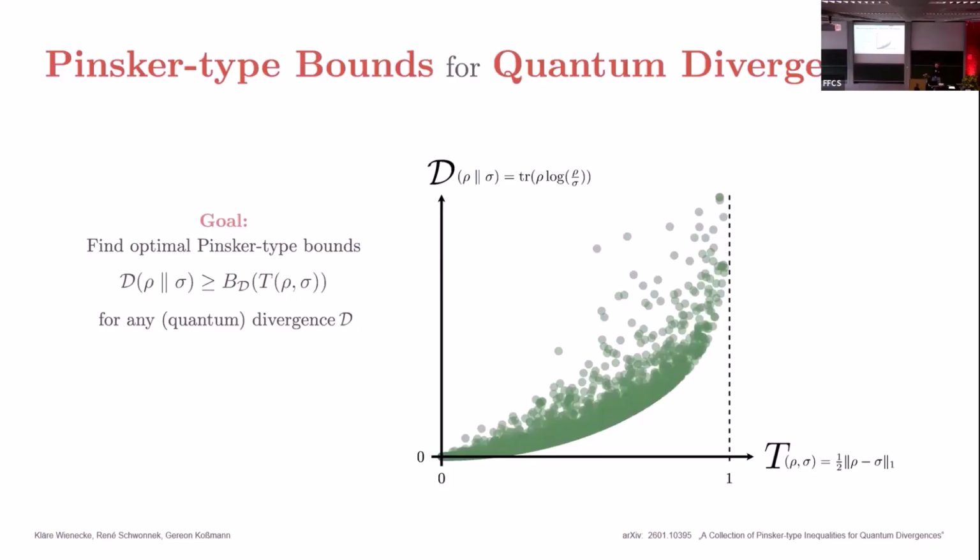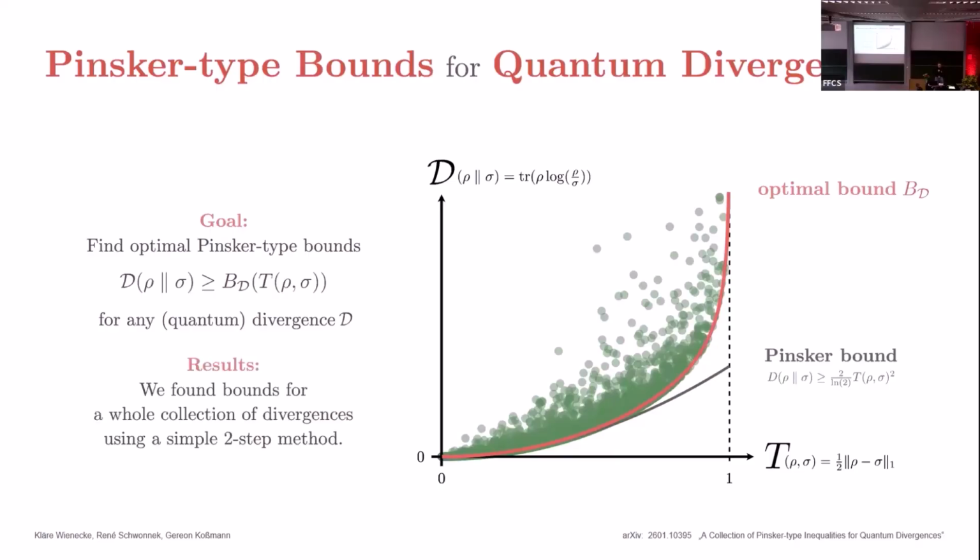These bounds are called Pinsker type bounds because Pinsker's bound does exactly this. You can see this is a quadratic function in T, but it's not optimal close to 1, and we would rather find optimal bounds. In our work, we do exactly this. We find optimal bounds for any quantum divergence you can imagine, and it turns out that it's actually quite simple using a two-step method, and I will explain to you how it works when you come to my poster.